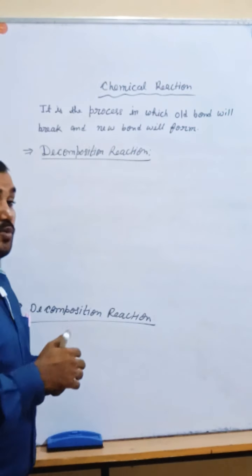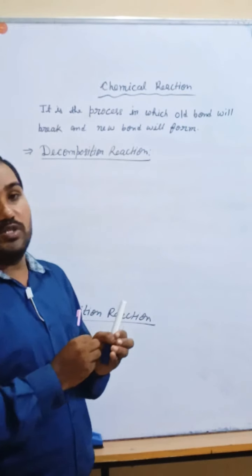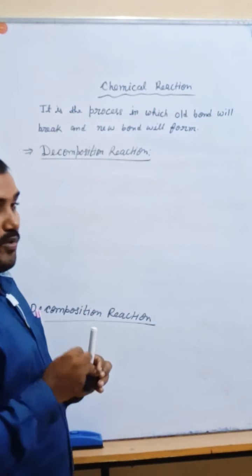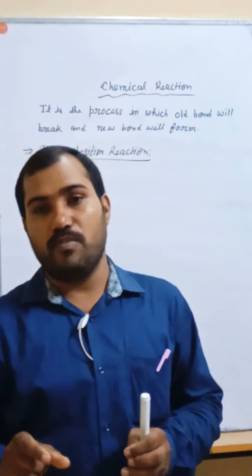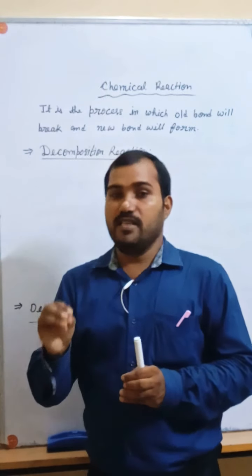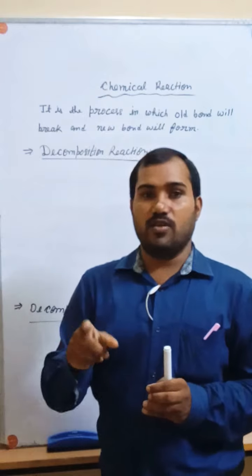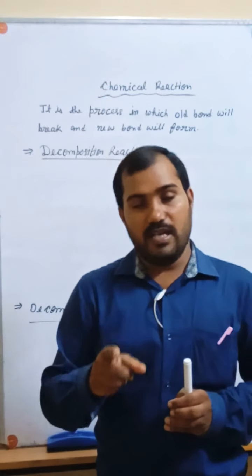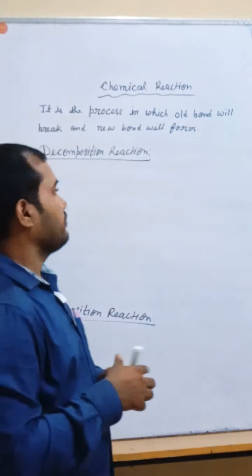Suppose, this process will take place maybe because of the presence of heat, maybe because of the presence of sunlight. Why heat and sunlight? Because you have to break the bond, you have to break the compound. For the breaking of the compound, heat energy, thermal energy is required. That thermal energy you can provide either by heat or by sunlight. Okay, we will see both here.